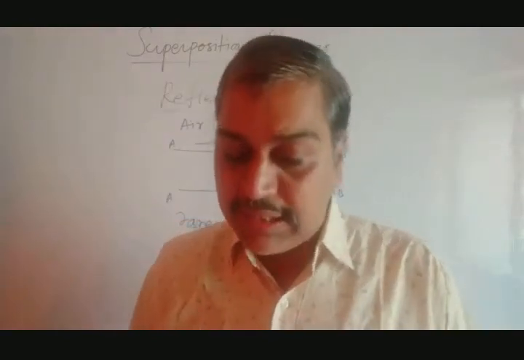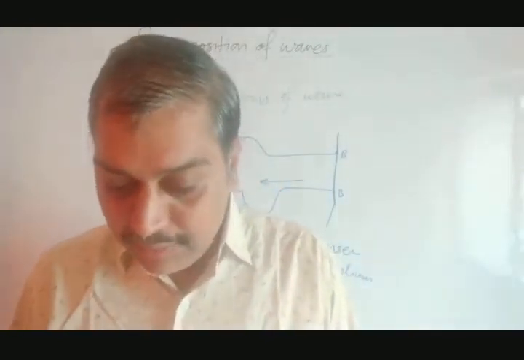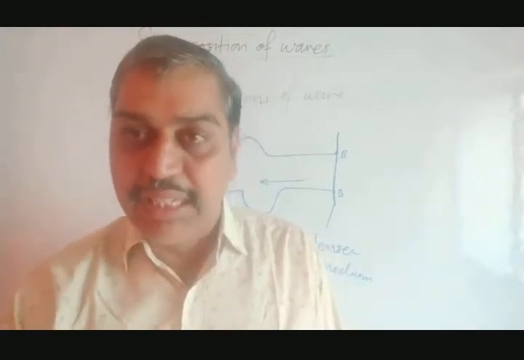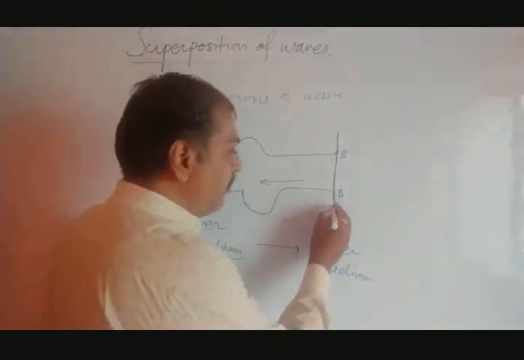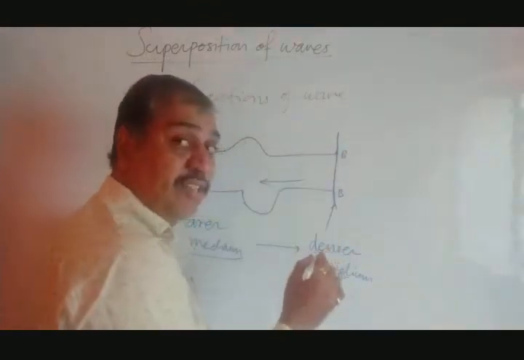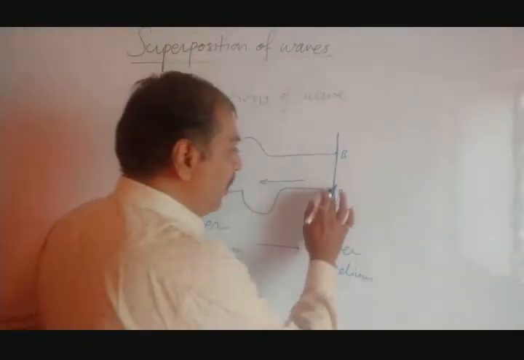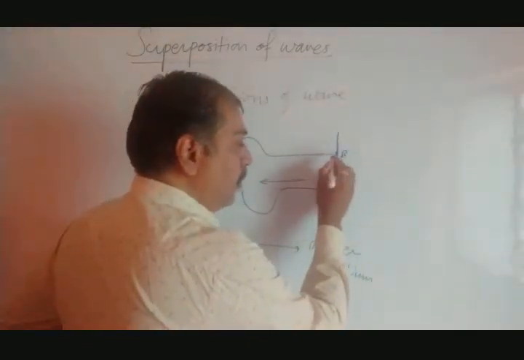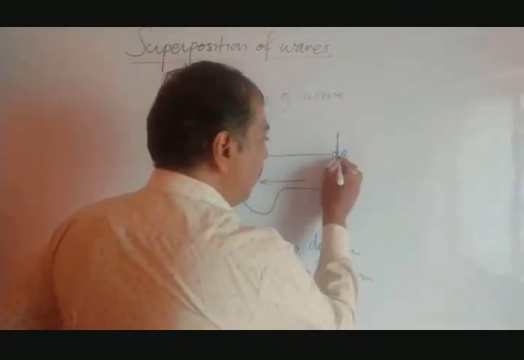Similarly, they have taken a second example also. What they have done is use the same thing with a little bit of modification. Here we had the string connected to a rigid support or wall. Now in the second example, they have tied the string not to a fixed point but to a ring.